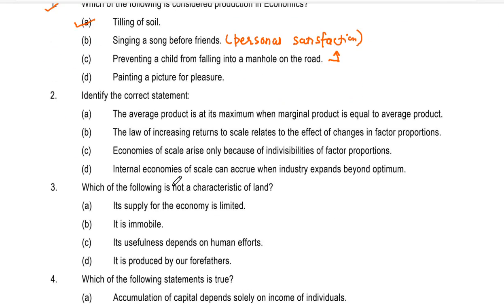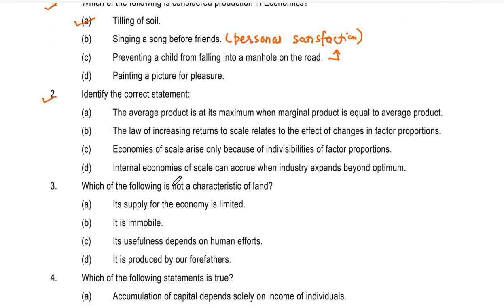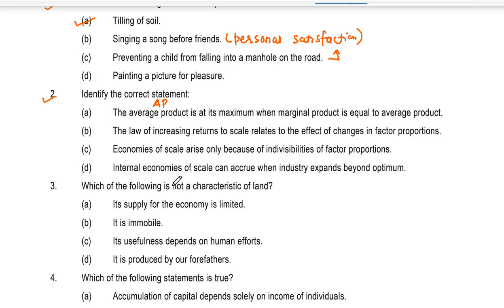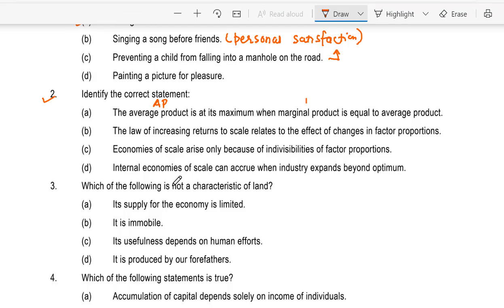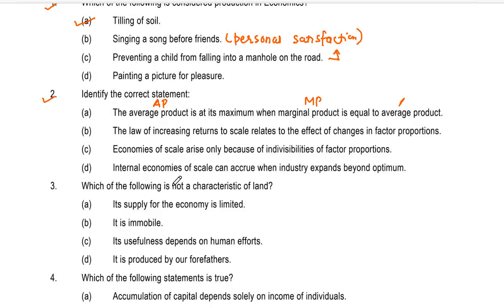Let us see question number 2. Identify the correct statement. A. The average product is at its maximum when marginal product is equal to average product. B. The law of increasing returns to scale relates to the effects of changes in factors of production proportion.